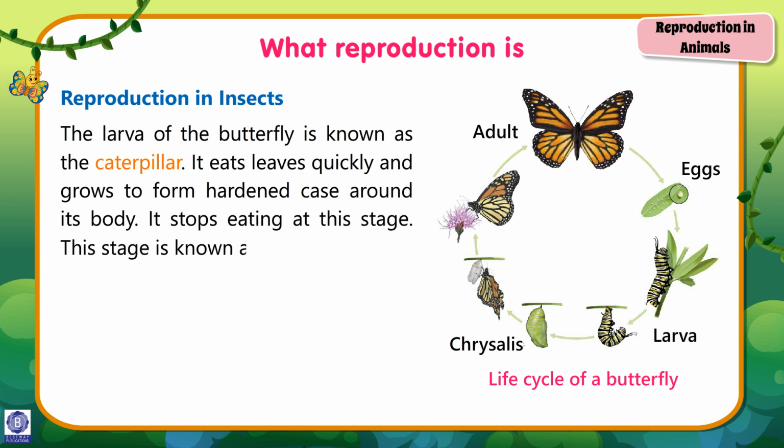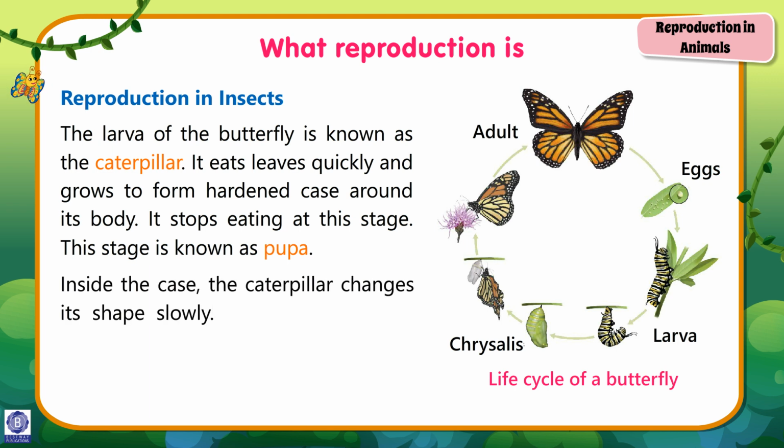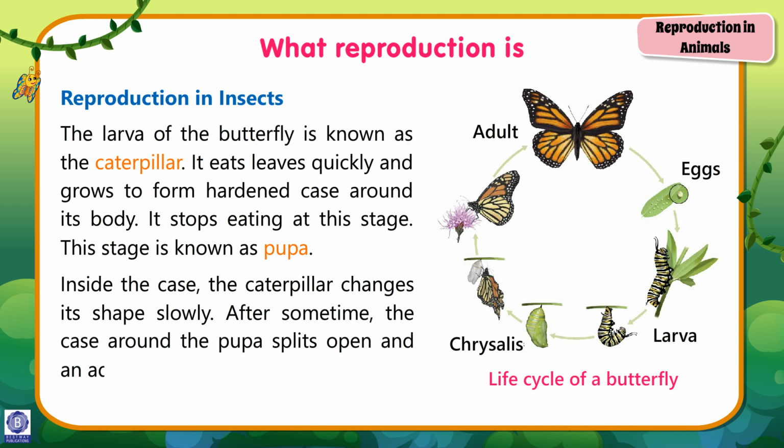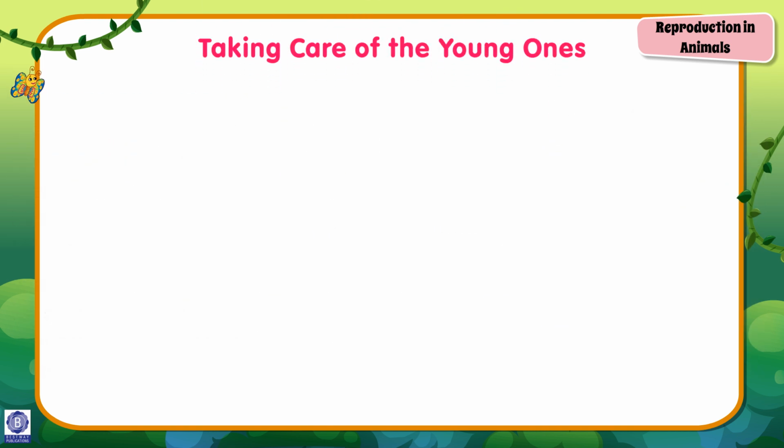This stage is known as pupa. Inside the case, the caterpillar changes its shape slowly. After some time, the case around the pupa splits open and an adult butterfly comes out of it. Taking care of the young ones.